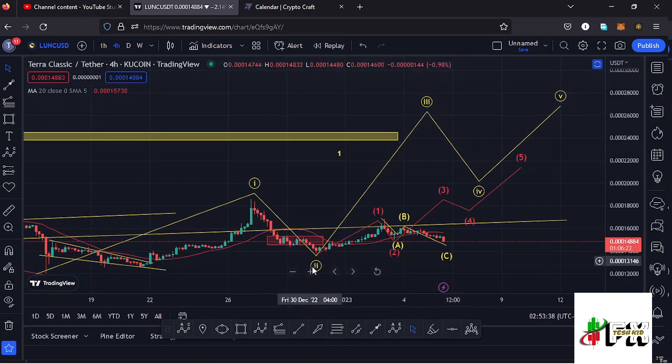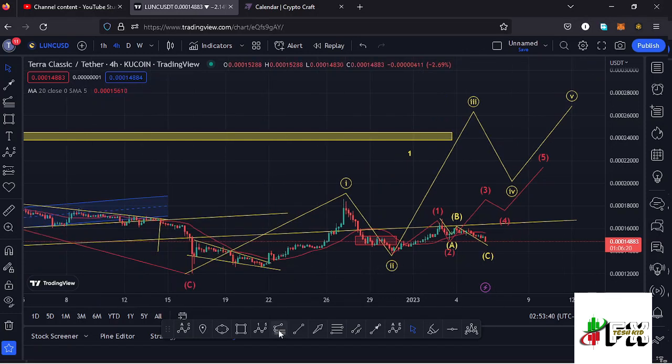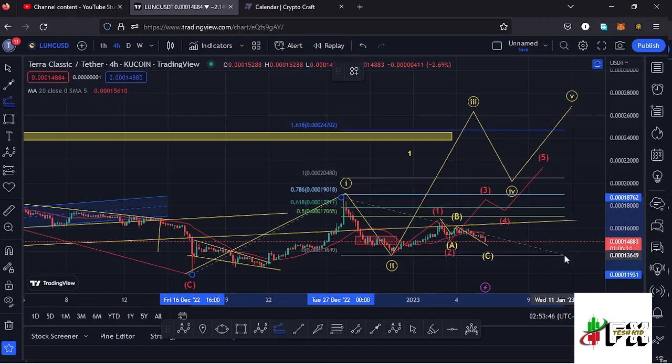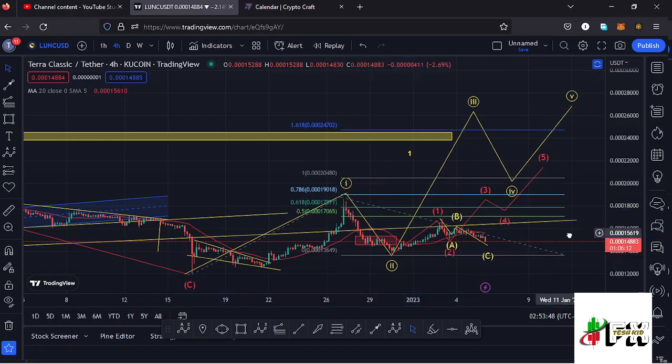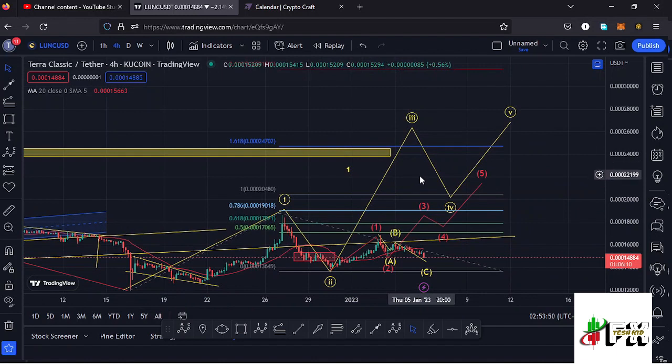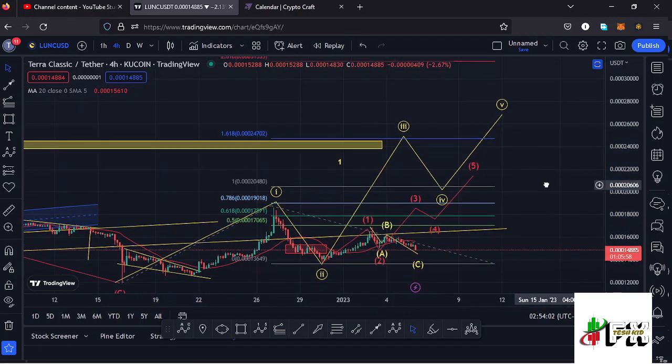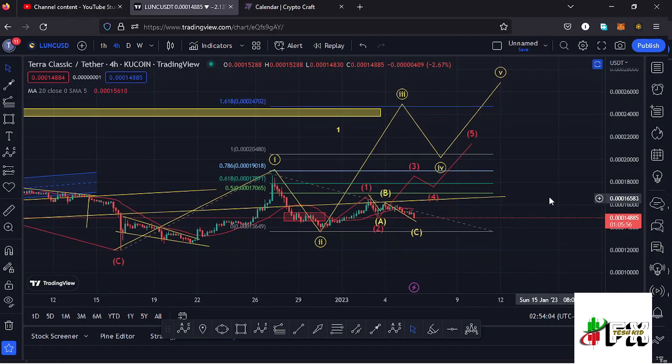I can connect the trend based Fibonacci from the low of the first wave down there to the high of that wave 1, then drag the fibs to the low of the second wave, and that gives me a minimum target area at the fib level 1.618, and that is back to around the $0.0002470 mark, and that is the minimum that I would expect that wave 3 to the upside to do before we see a wave 4 and then a wave 5 to the upside. And that is what I'm expecting here on the Lunc chart on the short term and the long term scenarios.